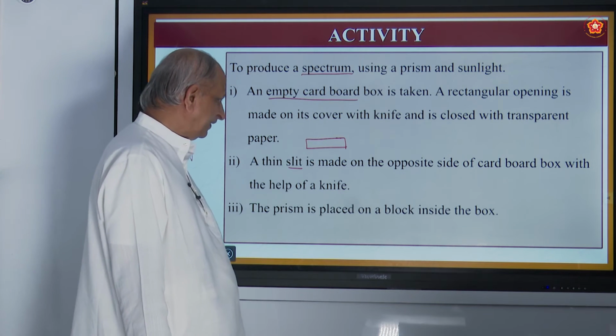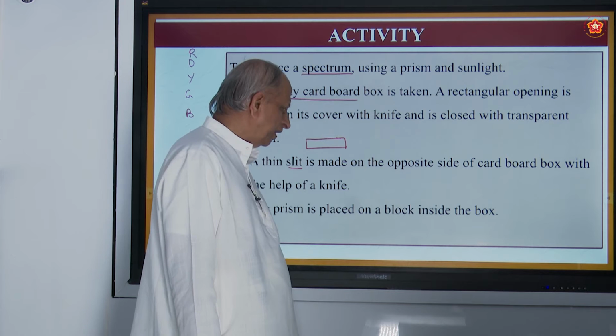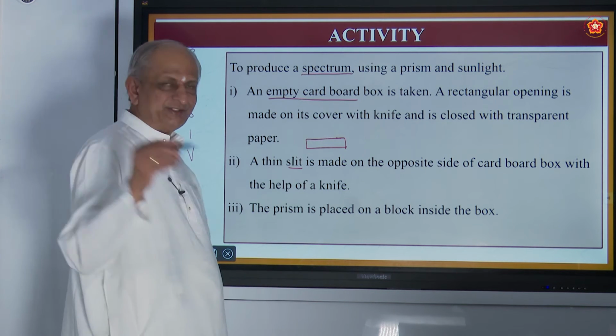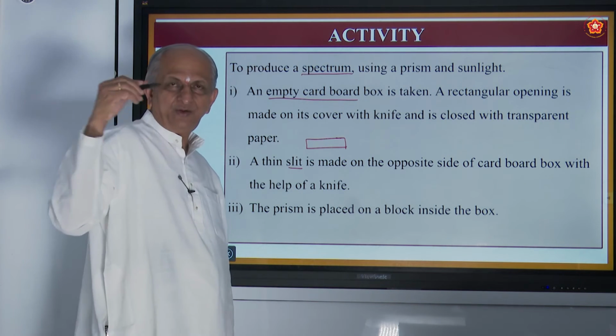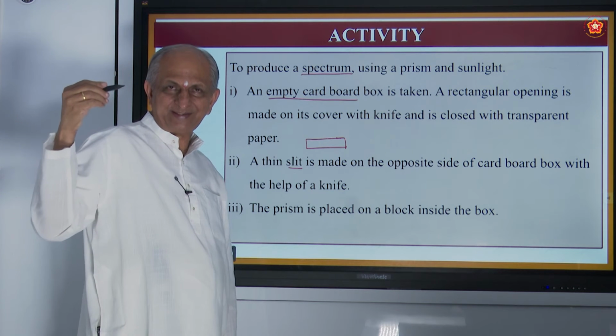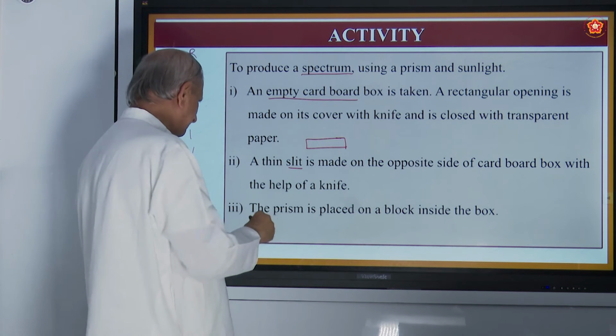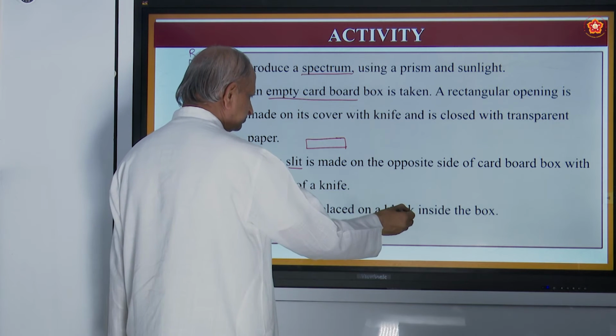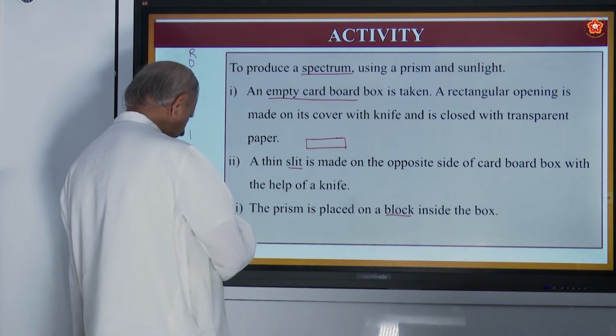Then the prism is placed on a block inside the box. So in the same line it should come. Where the slit is made, on the same line the prism is to be kept. It should be kept inside the box on a block, just to give the height for that. Okay.